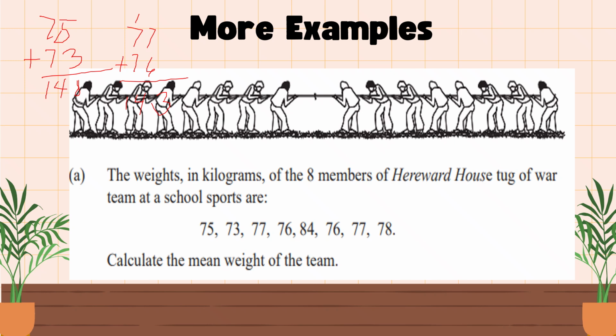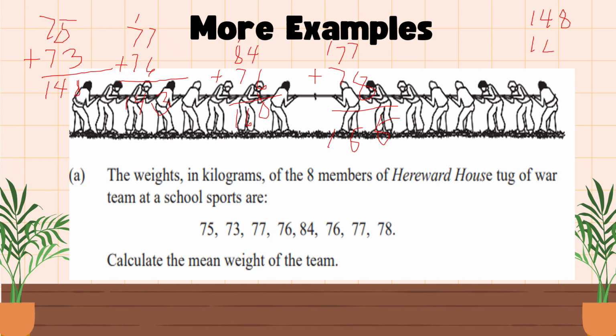Then add again 84 plus 76, we have 160. And the last, 77 plus 78, that's 155.